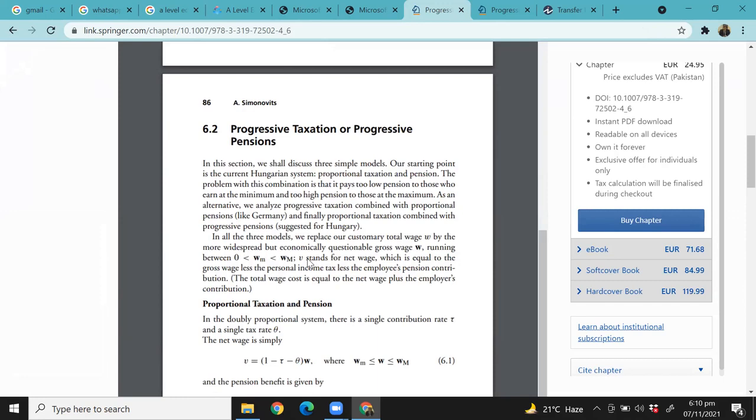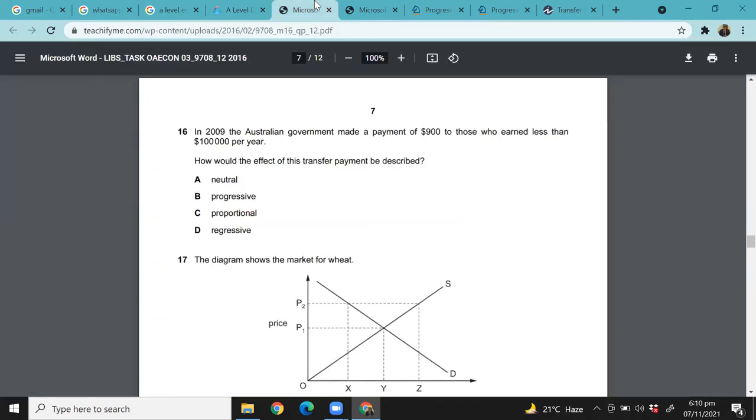The problem with this combination is that it pays too low pension to those who earn at the minimum and too high pension to those at the maximum. Progressive taxation combined with proportional pensions like Germany. Oh, that's weird. Maybe it means taking taxes from the rich and giving it to the low income earners. Right. Yeah, taking taxes and then giving it to the poor makes sense. Yeah. Payment to those who earn less than 100,000 per year.